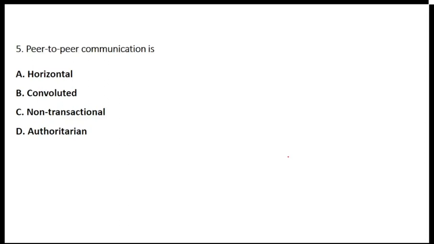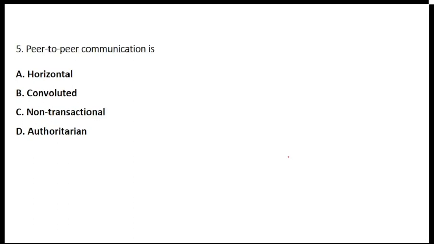Peer-to-peer communication is called as what? I took one question on communication yesterday, and in that itself I told you how this question can get twisted. So for that I have brought this easy question today. Peer-to-peer communication, is it horizontal? Is it convoluted? Is it non-transactional, or authoritarian? What is peer-to-peer communication called as?